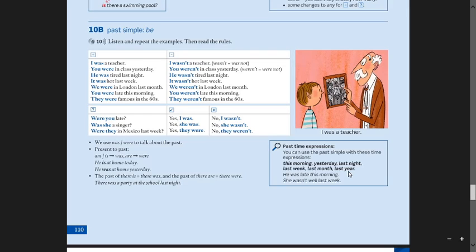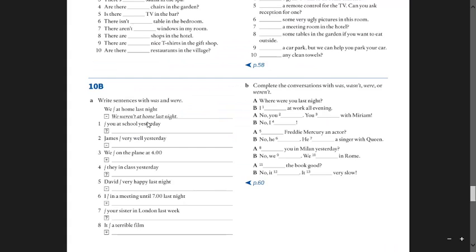So in the first activity, you have to write sentences using was and were, okay? So you have some information, but you have to build the sentences, okay? And here you have the clue, if you have to write negative, interrogative, or affirmative expressions, okay?